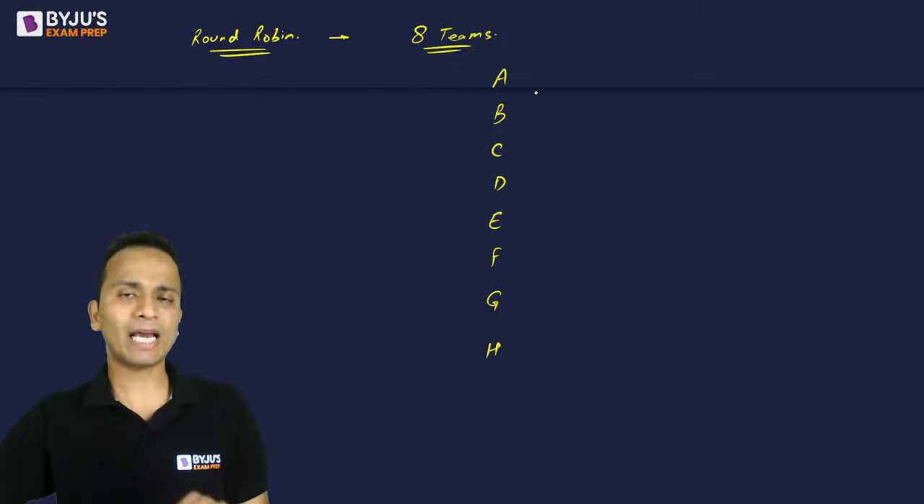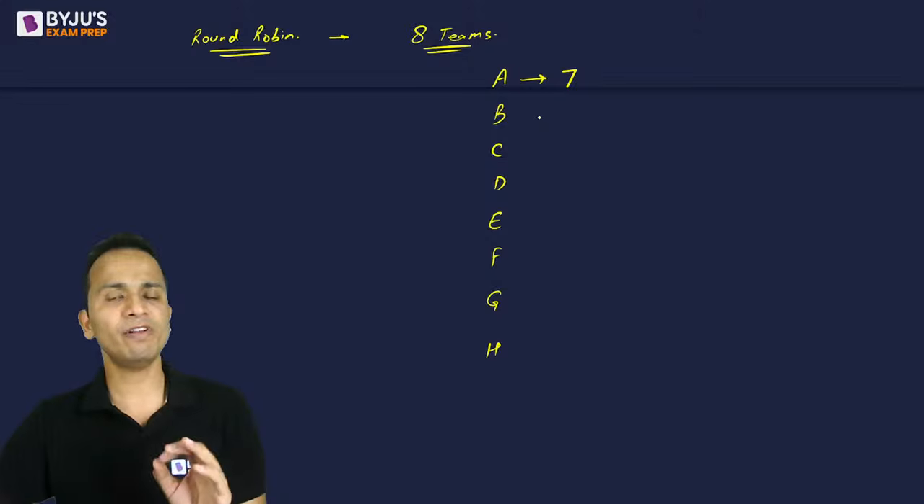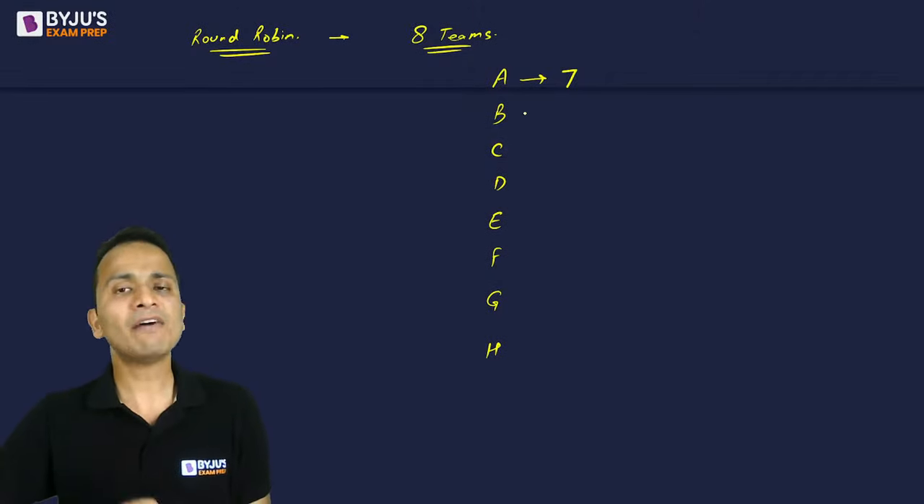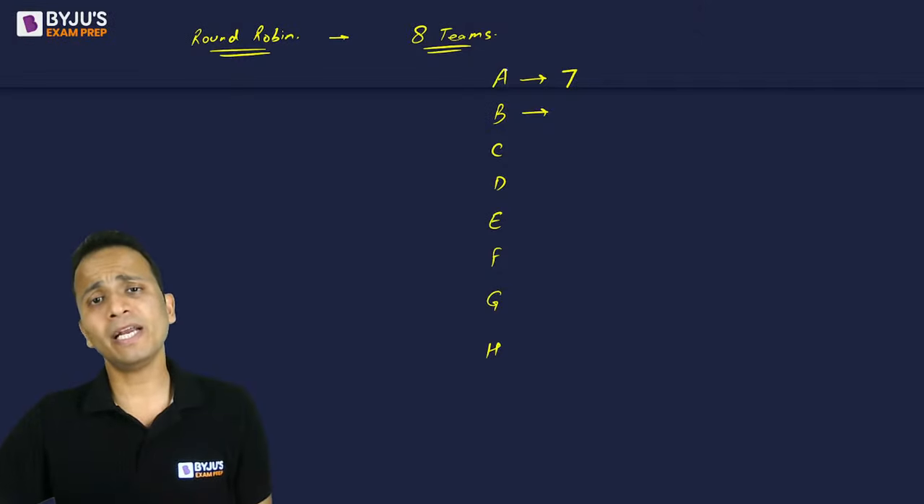Now to calculate the total number of matches, I can use different ways to find this. One way is simple addition. If I consider the first team, A, then A will play 7 matches, one match with B, C, D, E, F, G, and H. A will play a total of 7 matches. After A has played 7 matches, A will not play any more matches. Next, team B.